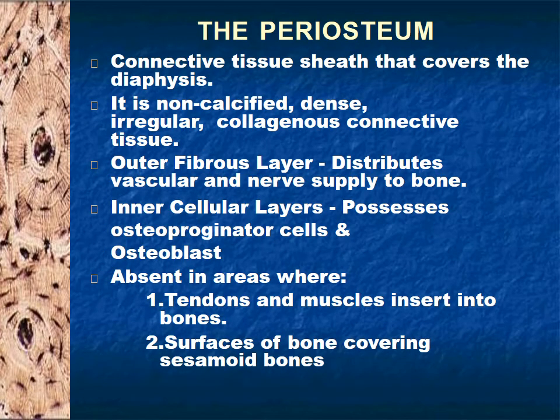Peri means around, osteum means bone. The periosteum is the connective tissue sheet that covers the diaphysis. It is non-calcified, dense, irregular, collagenous connective tissue. The outer fibrous layer distributes vascular and nerve supply to the bone. The inner cellular layer possesses osteoprogenitor cells and osteoblasts, which means it is a living layer. It is absent in the areas where the tendons or muscles insert into the bone and on surfaces of bone covered with the skin.